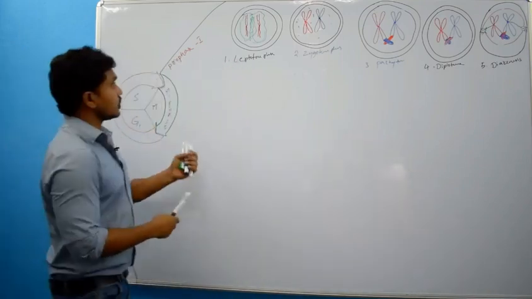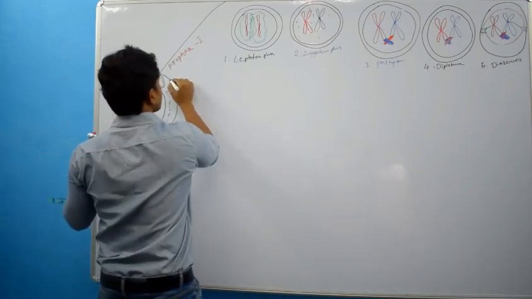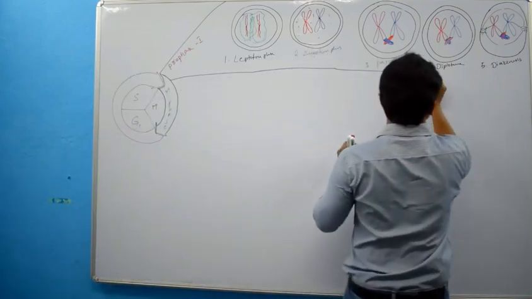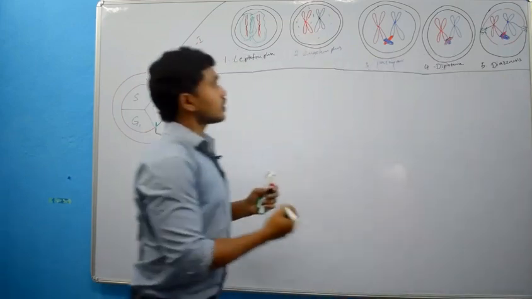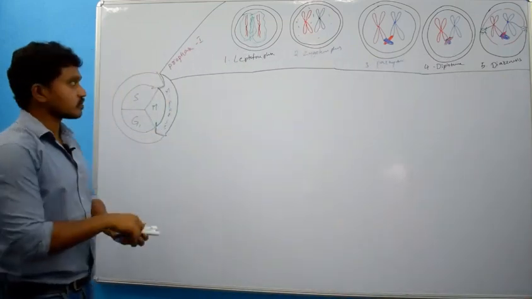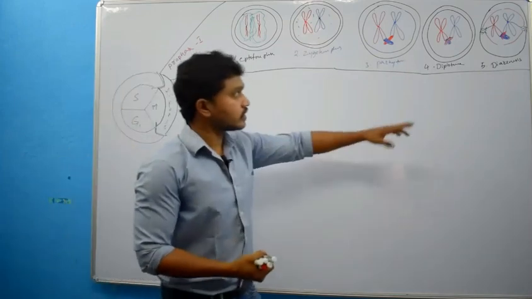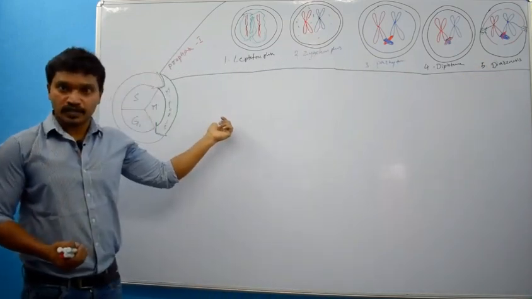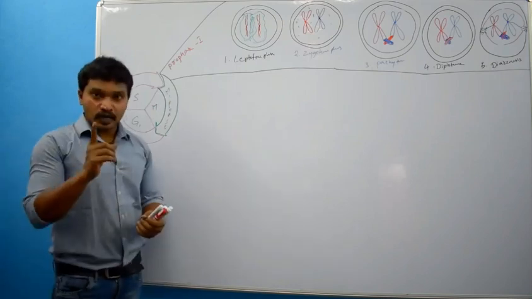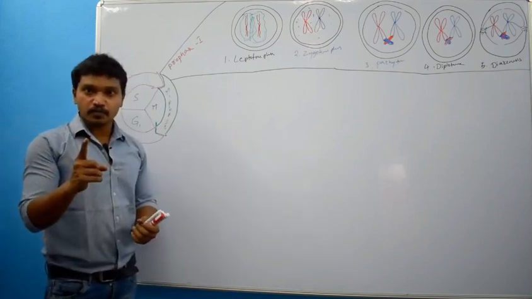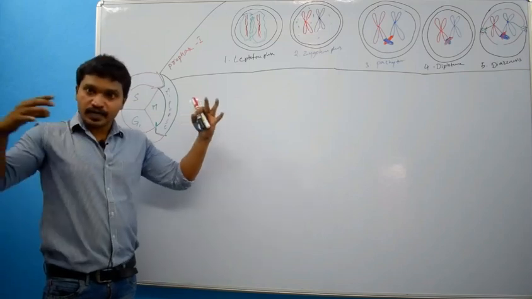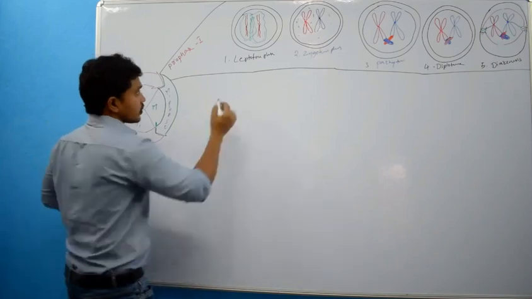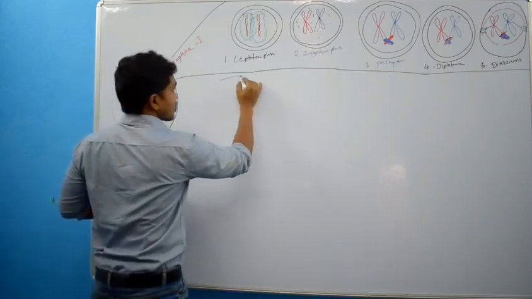So this is totally prophase 1. Now metaphase 1. In metaphase 1, I am taking this structure over here, and I will show you how it will be arranged. Actually, because of polar microtubules, the cell will be elongated, right? So I am drawing an elongated cell.